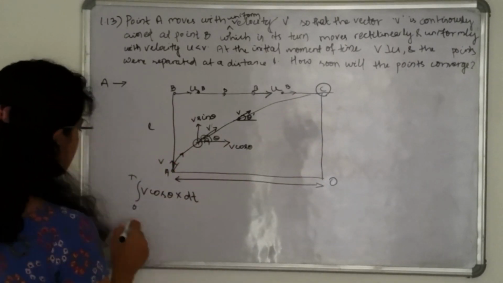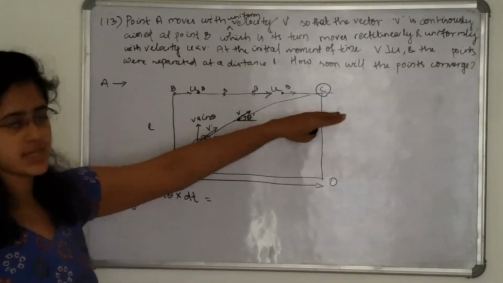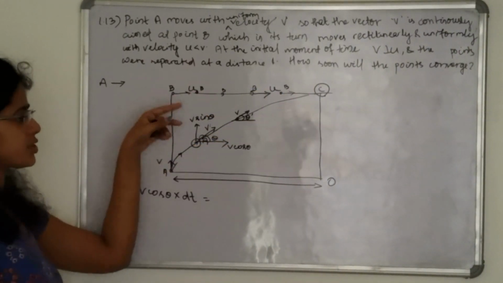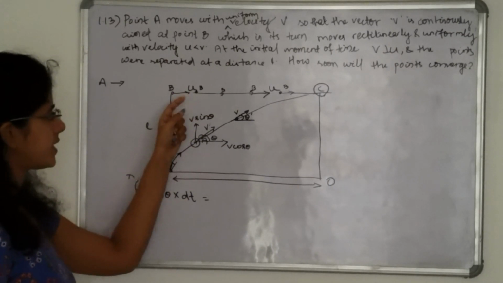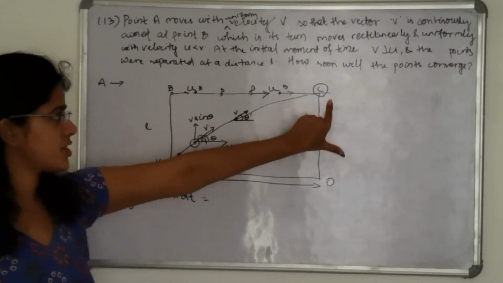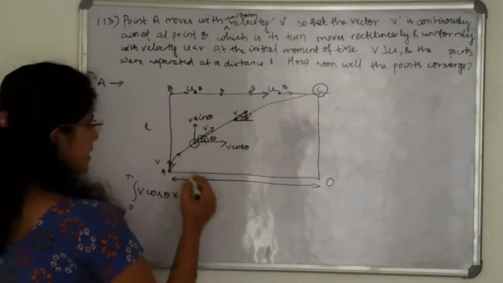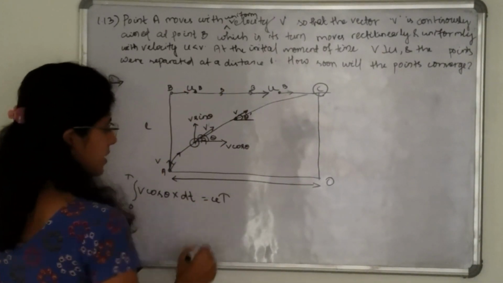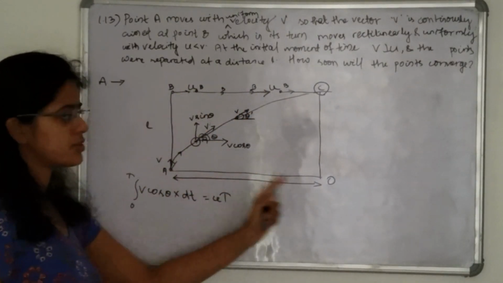This is equal to the BC distance. Point B is continuously heading in this direction with velocity u, so after time t it will reach point C. The distance covered by B is u into t, which is BC. So BC is equal to AO.